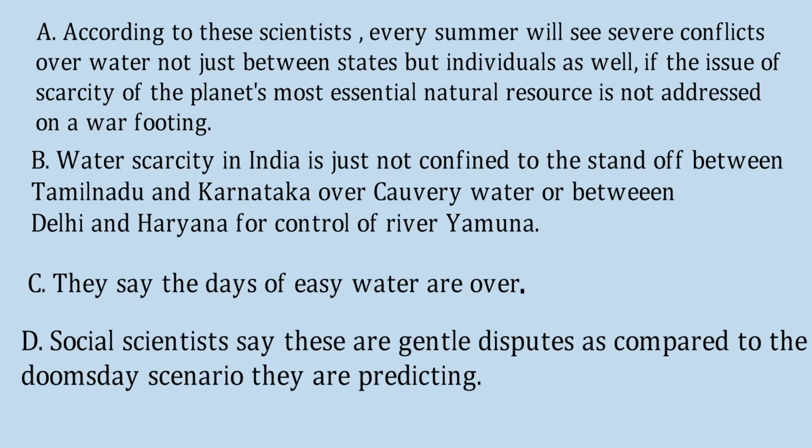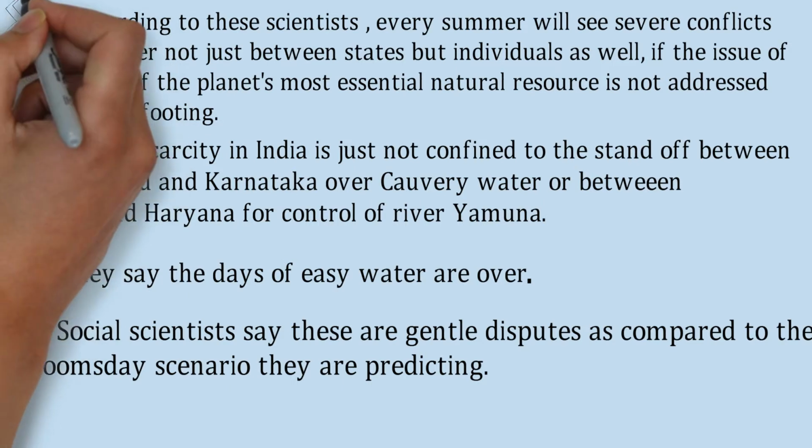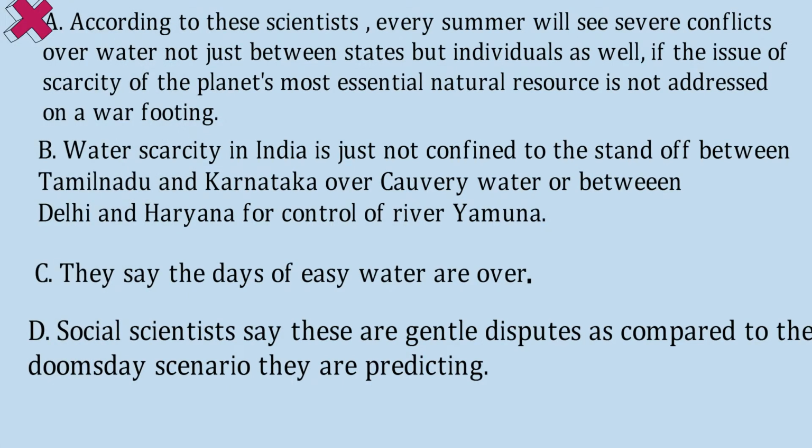We have to consider all these four options and we need to find out the first sentence which can be the part of the paragraph. So let's see option A. According to these scientists, but which scientists? Okay, so this cannot be the first sentence because it is referring to these scientists and we don't know which scientists. So option A is ruled out here. Then we see the second option, water scarcity in India is just not confined to the standoff between Tamil Nadu and Karnataka over Kaveri water or between Delhi and Haryana for control of river Yamuna. This can probably be the first sentence, but we are not sure.